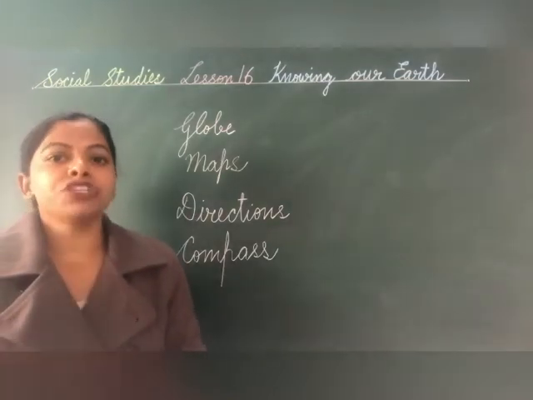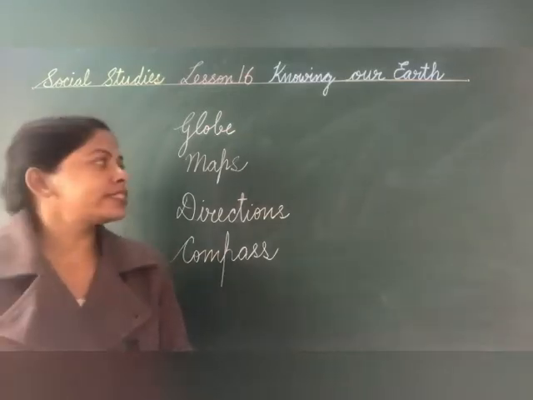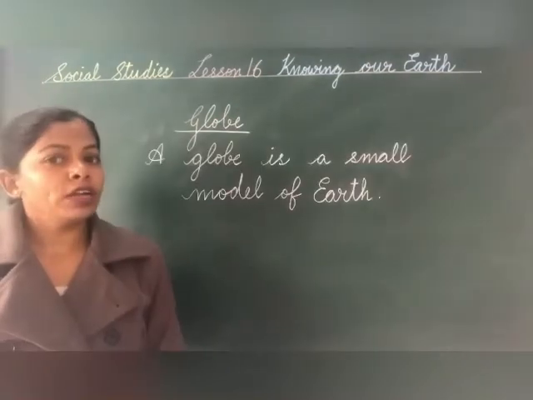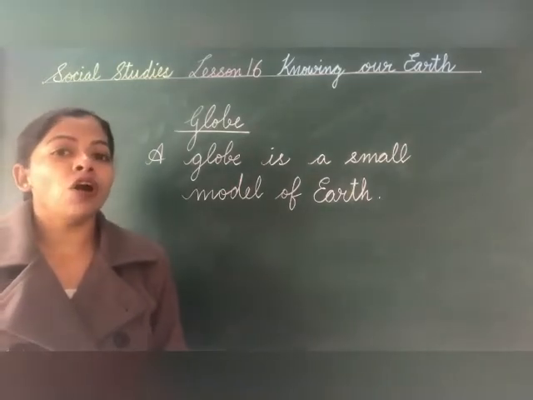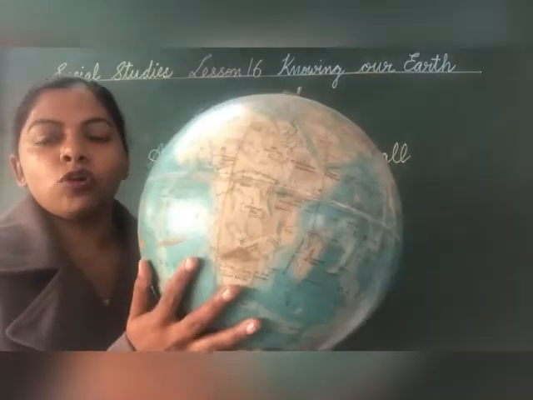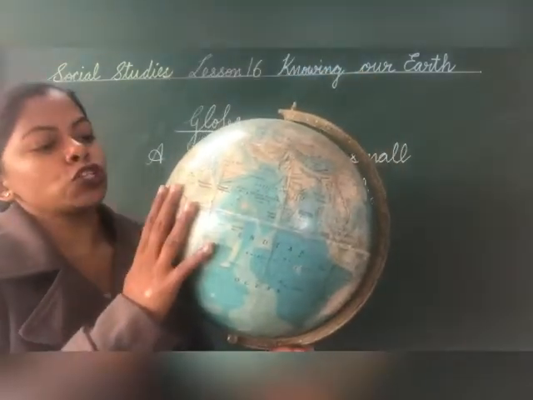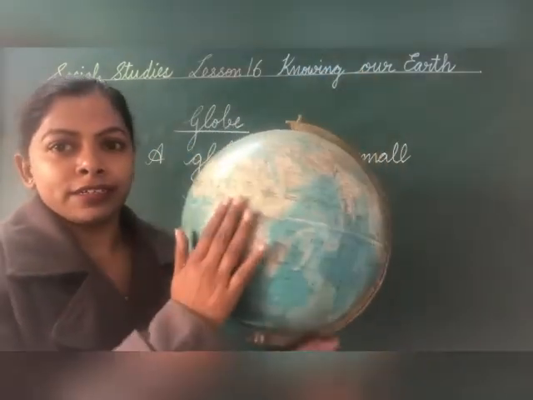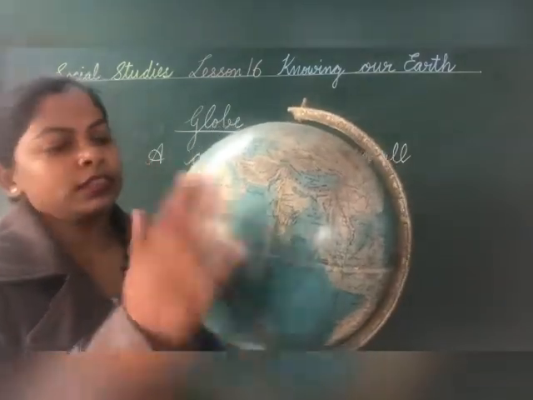Okay. Now children, let us study about the first point of this lesson, that is globe. What is globe? Globe is a small model of Earth. This is globe, children. Globe is the small model of Earth. It shows you land. The brown part is land and the blue part is water.